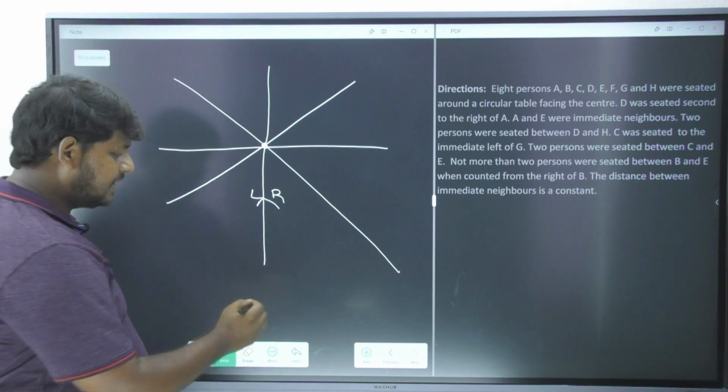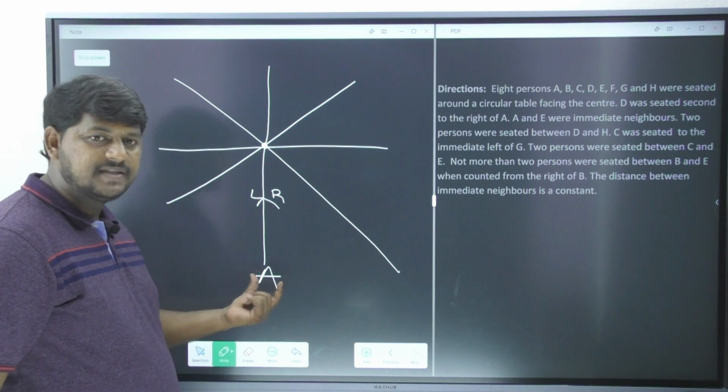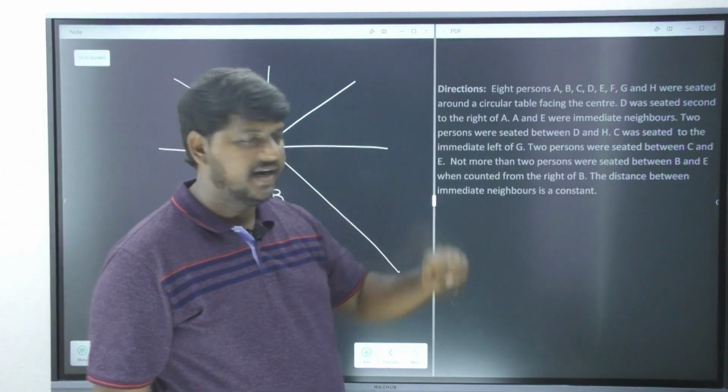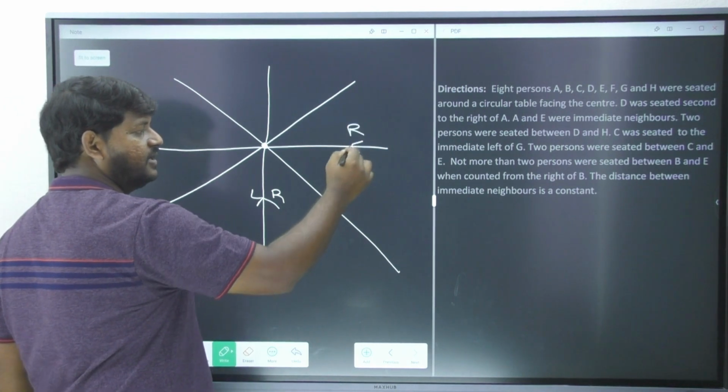Okay, now for an example, if I place A here, because there is good information with A and D, A's second right, that's over here.